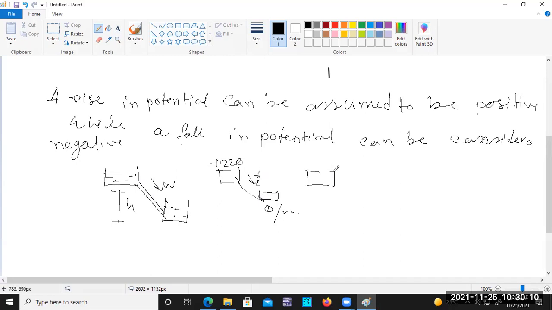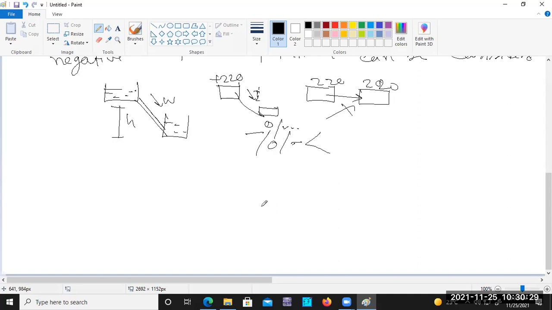But if there is 220 volt, and this is also 220 volt, then no current will flow. So you have to give some potential difference. Maybe it is negative, maybe it is 0, maybe it is any lower value. Okay, then only current will flow. This is the potential difference concept.